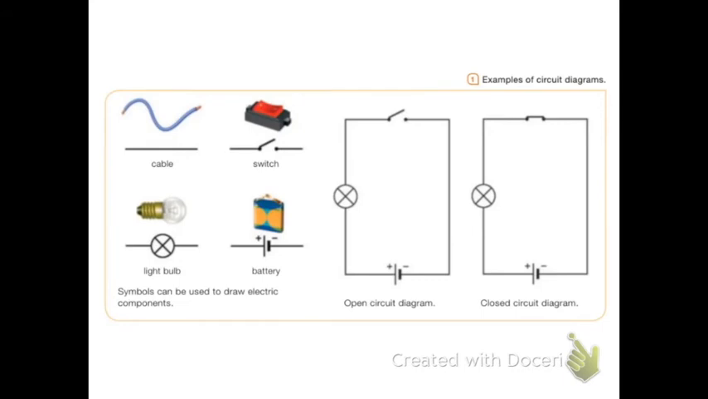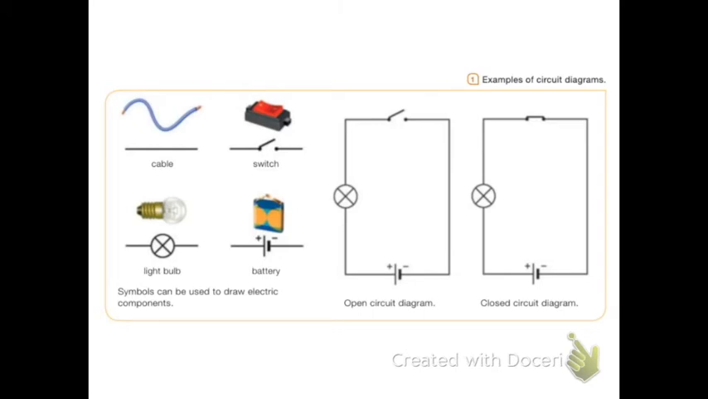Now all of these are examples of circuit diagrams. Now you've got the picture of the cable, then the cable is represented by lines. You've got the switch, which is represented by a line with some dots and a little open part, like a little door. You've got the light bulb, which is represented here by a cross within a circle, and a battery, which is represented by the positive and negative symbols.